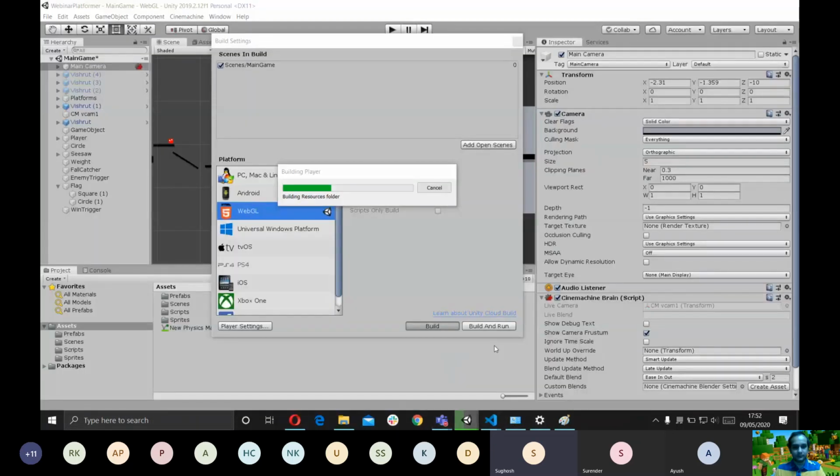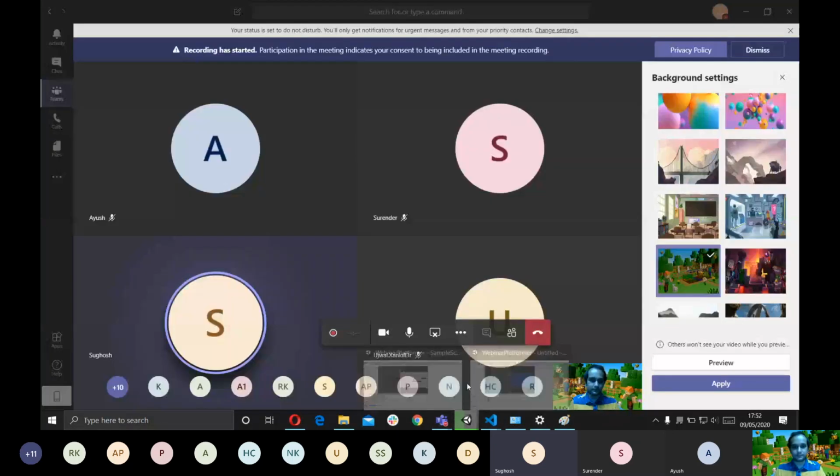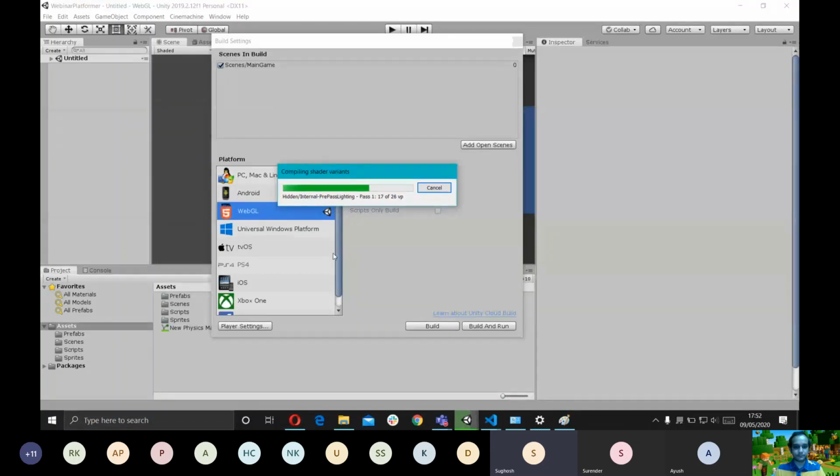Waiting for it to build. So now we're actually making a WebGL build, right? So this is HTML5. So you can very easily deploy it on any website you want.